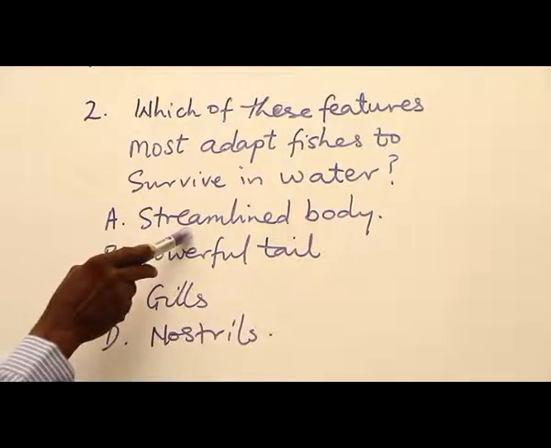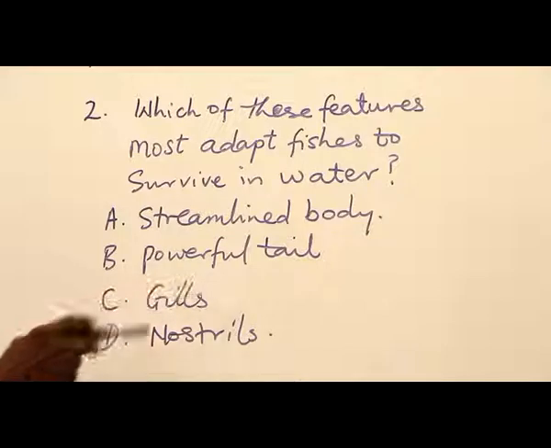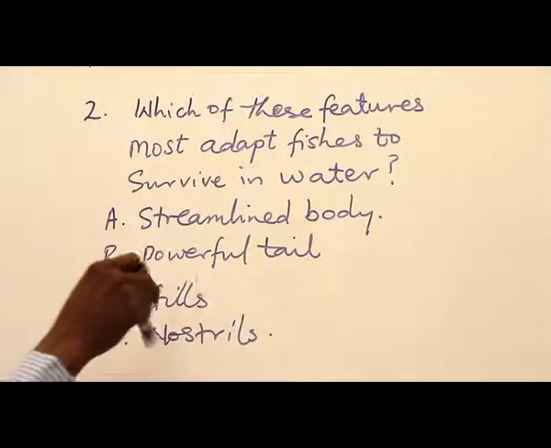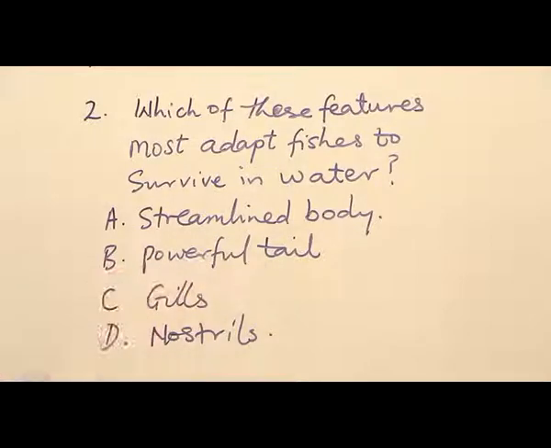The streamlined body allows it to swim easily inside water. That is, when swimming, the friction between the body and the water is reduced because the body is streamlined. B. Powerful tails. The tail muscle is strong and powerful to propel the fish when swimming, so it is used for swimming. D. The nostril is to smell chemicals in the water.